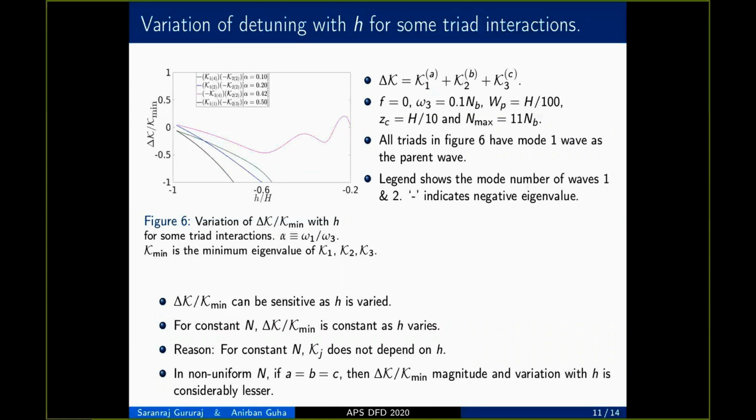Hence, for a constant stratification, if the triad condition is satisfied at a single h value or a single domain depth, it will be satisfied at all locations. Even in non-uniform stratifications in n, for triads such that a equal to b equal to c, which means that the mode numbers of all the waves involved in the triad are the same, detuning was still observed to be considerably lesser.